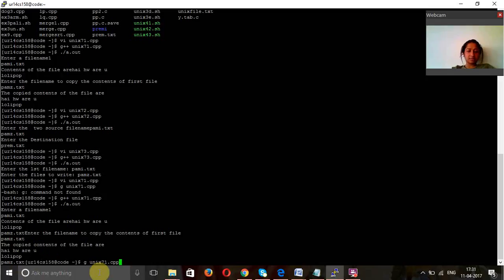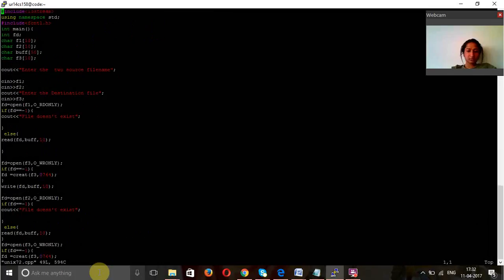And now my second program. Here I have declared int main, int fd, character f1, f2, f3, and character buff. The first thing is to enter the two source files, and I'm getting them in f1 and f2. Enter the destination file, I'm getting it in f3.